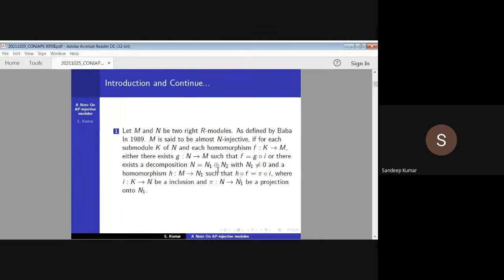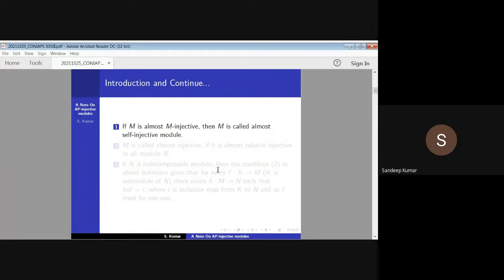First, introduction. Let M and N be two right R-modules. As defined by Harada and Baba in 1989, M is said to be almost N-injective if for each submodule K of N and each homomorphism f from K to M, either there exists g from N to M such that f is equal to g composed with i, or there exists a decomposition N equals N1 direct sum N2 with N1 not equal to 0, and a homomorphism h from M to N1 such that f h is equal to i π. Here i is an inclusion map and π is a projection from N to N1.